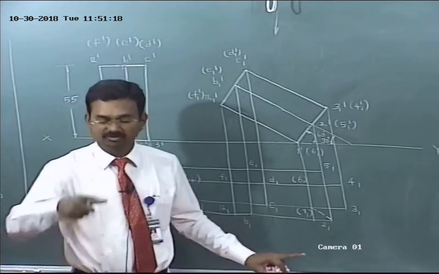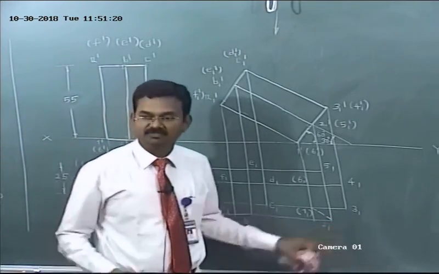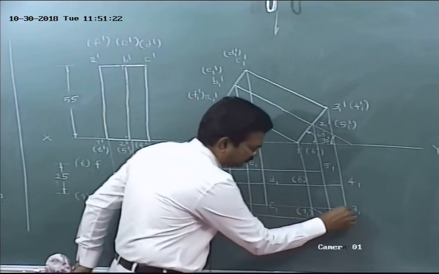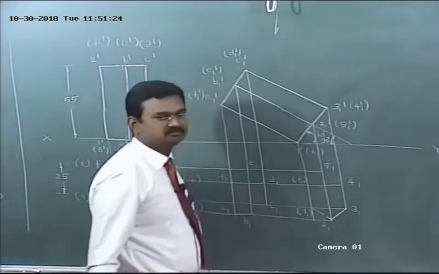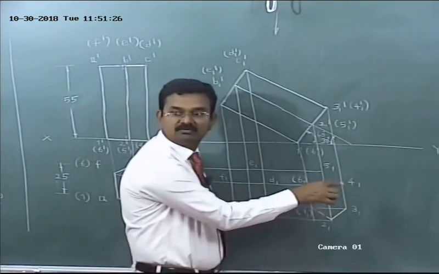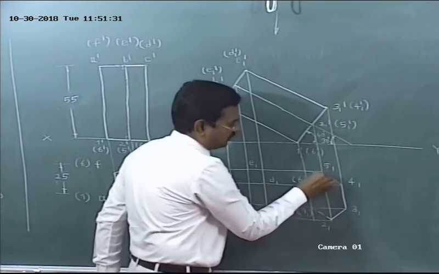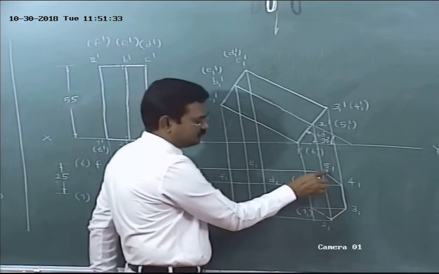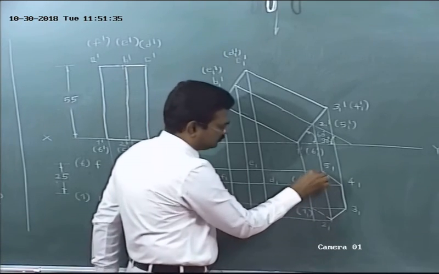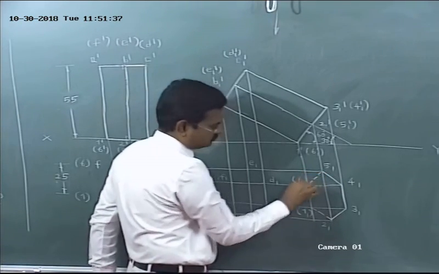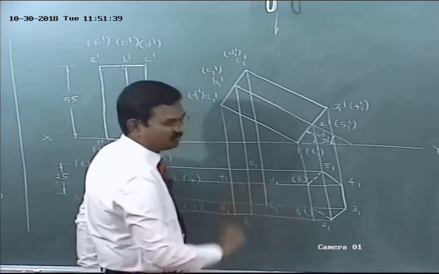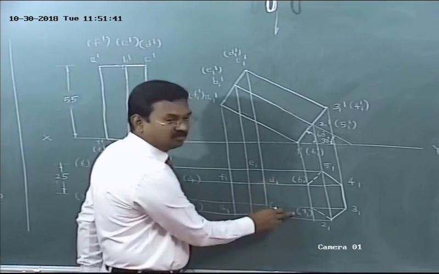Next base edge. 2, 3, visible, visible. Continuous line, darken it. 3, 4, visible, continuous line. 4, 5, continuous line. 5 visible, 6 invisible. 6 and 1, invisible, invisible.